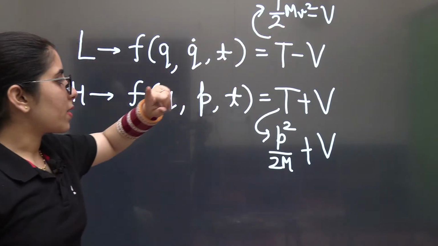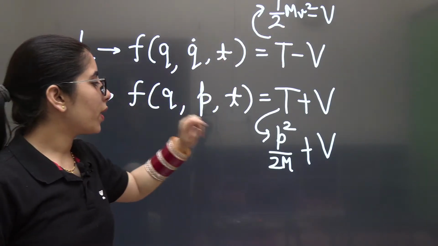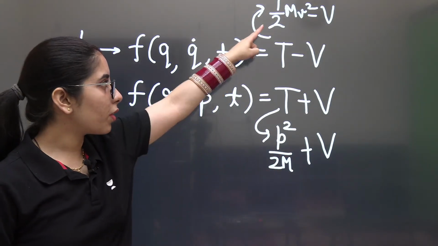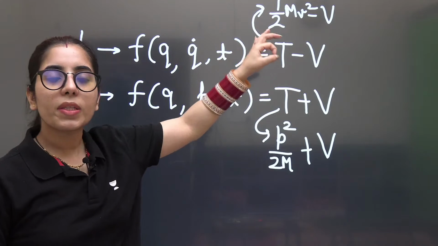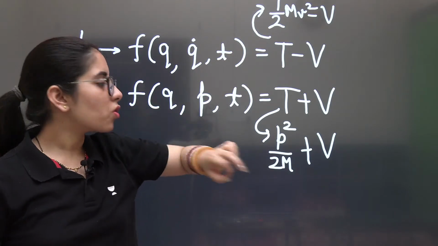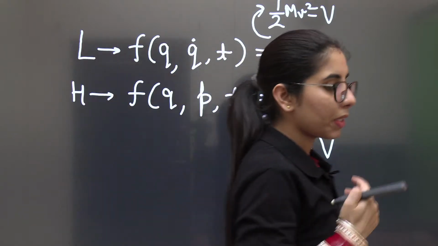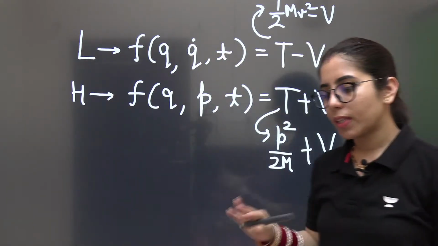Next thing: now you want to write the Hamiltonian expression. What you will do is write p square upon 2 into m. Whatever m you got after comparing with the Lagrangian expression's kinetic energy, just put it at this place. You will be able to get the Hamiltonian this way just by doing the comparison.